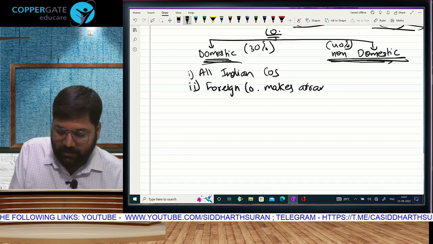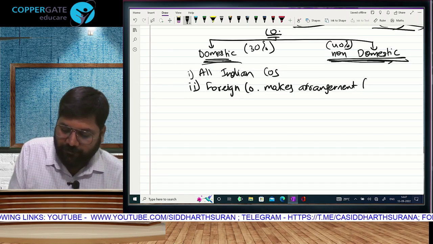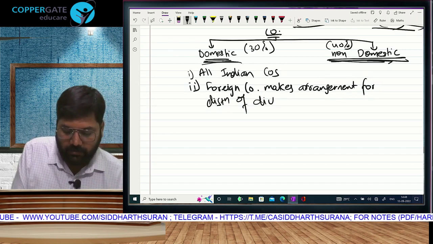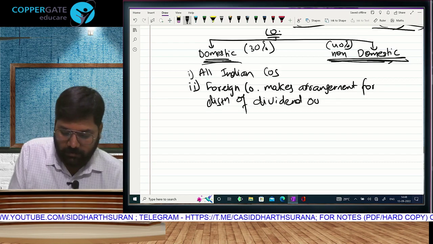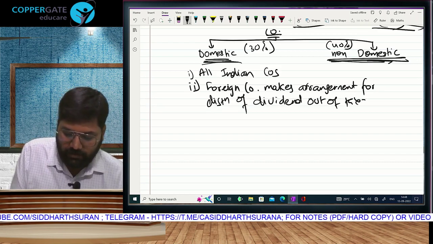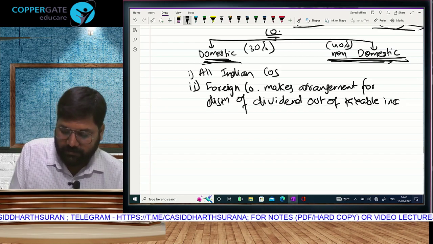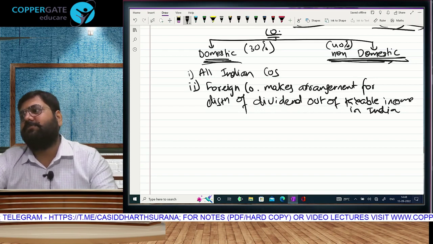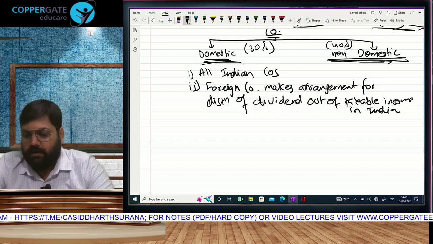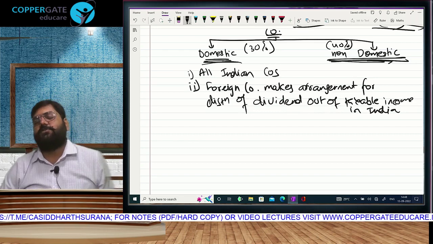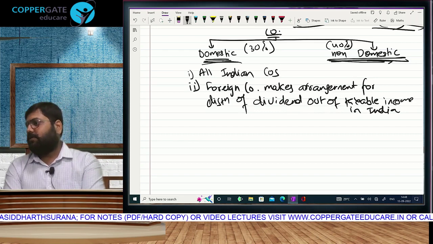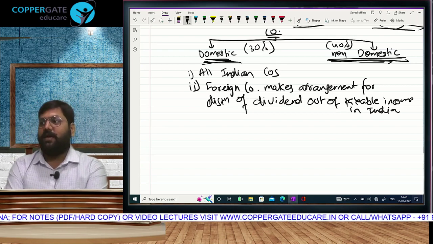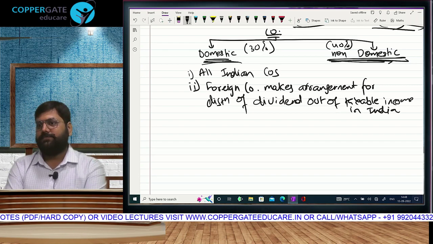A foreign company which makes arrangement for distribution of dividend out of taxable income in India, out of its income chargeable to tax in India. Then, ladies and gentlemen, boys and girls, that foreign company for the purpose of Indian taxation laws will be considered as a domestic company.